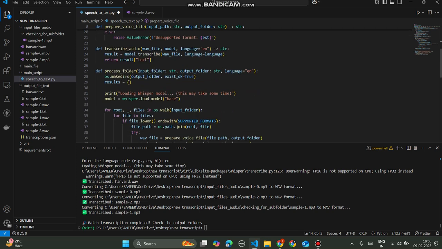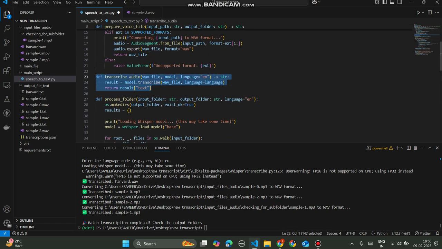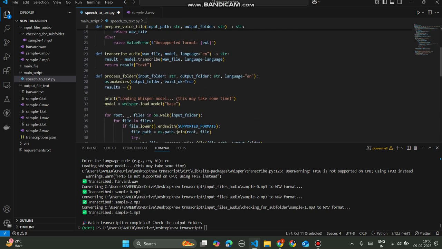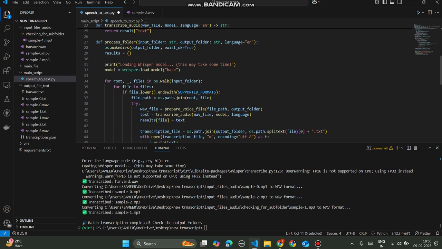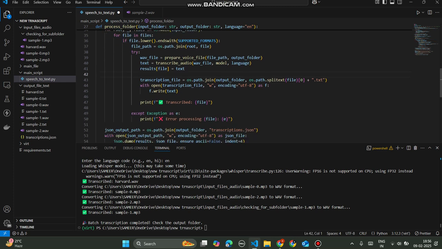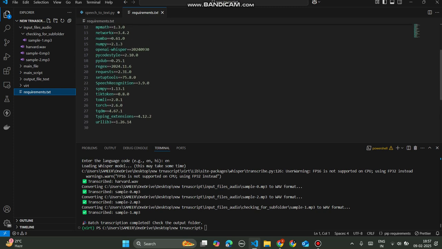This is our main method where we use both functions. This function uses the transcribe instance from the Whisper model, which transcribes our audio into English text. In the process folder, we are just converting the normal files into WAV format, then converting the audio files into text format, and saving them into our output folder. So this is all about my project, and the requirements are saved in the requirements.txt file.